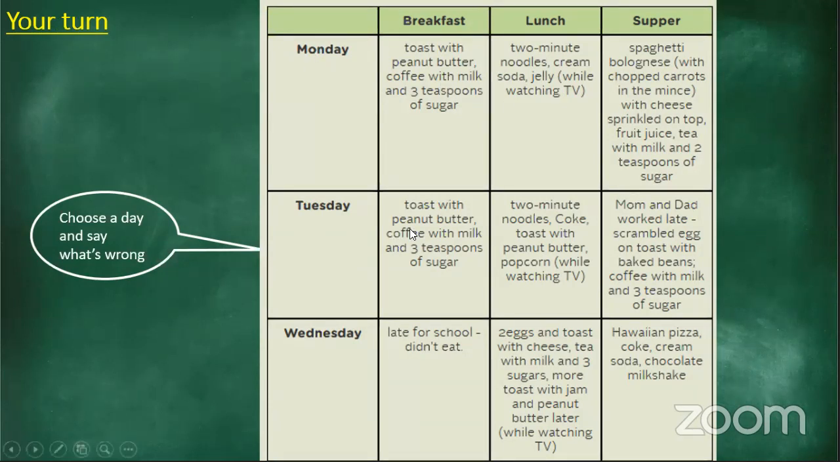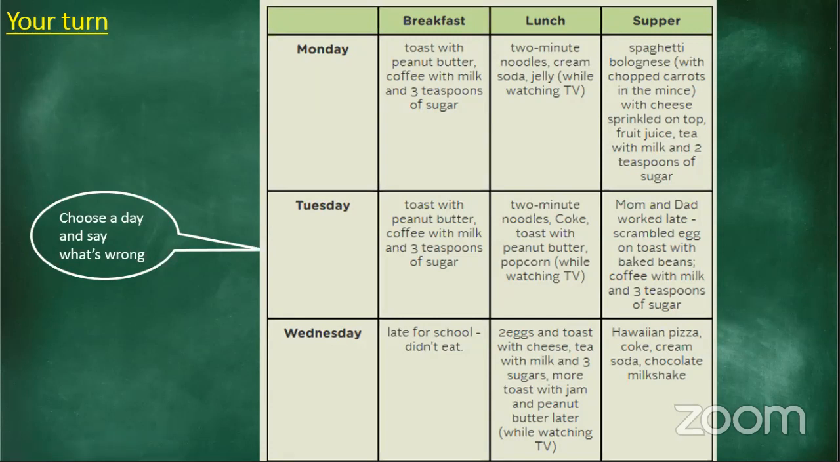Let's go to Tuesday. On Tuesday, they had toast with peanut butter again, with coffee, 3 teaspoons of sugar. All right, so very same breakfast as Monday. For lunch as well, 2-minute noodles, Coke with toast and peanut butter, and popcorn while watching TV again. Then for supper, mom and dad worked late. So basically, they just had some scrambled egg on toast with baked beans, coffee with milk, and 3 teaspoons of sugar.